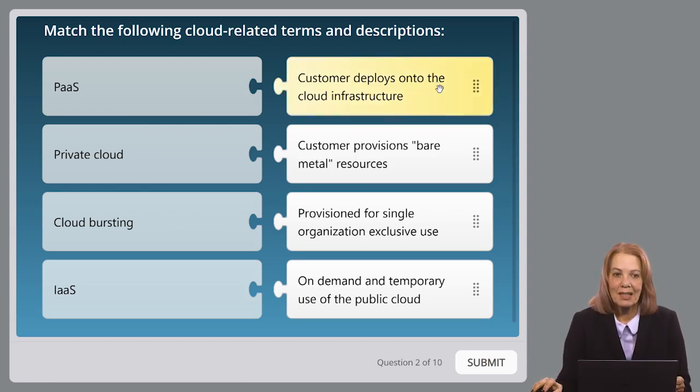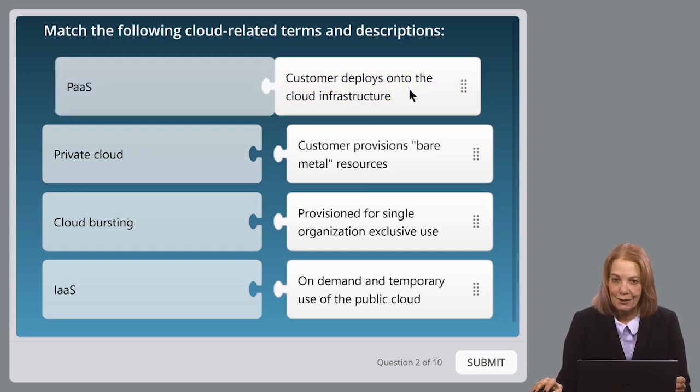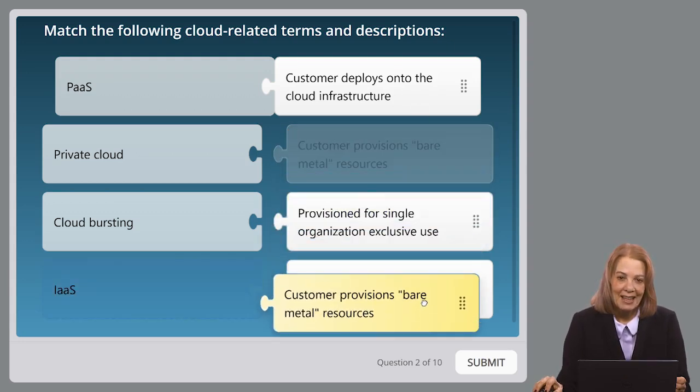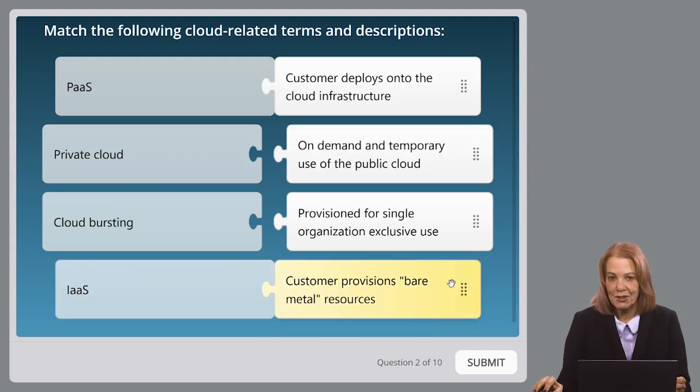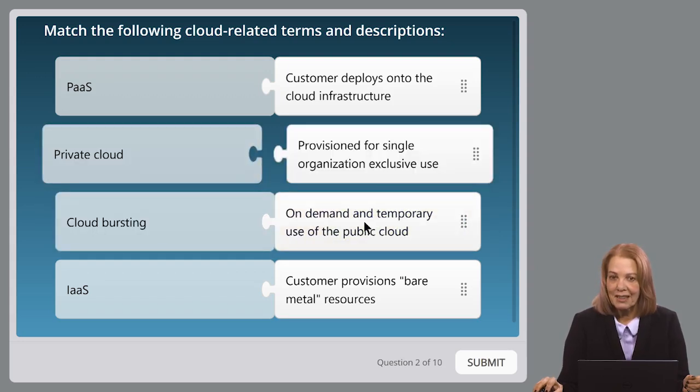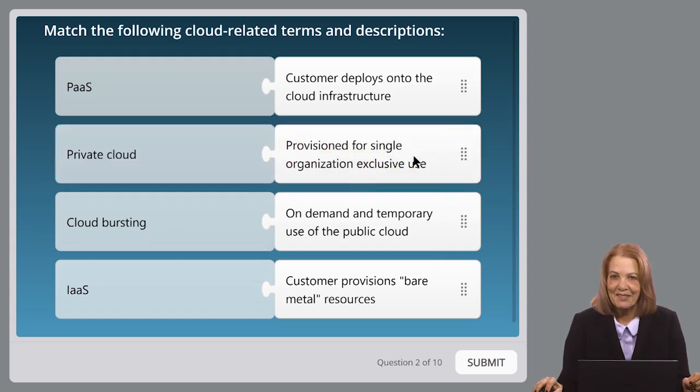All right, customer deploys onto the cloud infrastructure. That sounds a lot to me like PaaS, or Platform as a Service. The customer provisions bare metal resources. Well, that looks like IaaS, Infrastructure as a Service. Remember, we have Infrastructure as a Service, Platform as a Service, and the other one is Software as a Service, but not in this question. All right, the on-demand and temporary use of the public cloud. That's going to be cloud bursting. And provision for the single organization exclusive use. For sure, that's a private cloud.